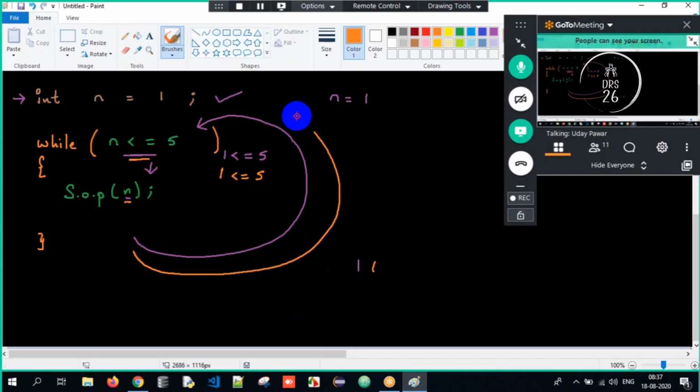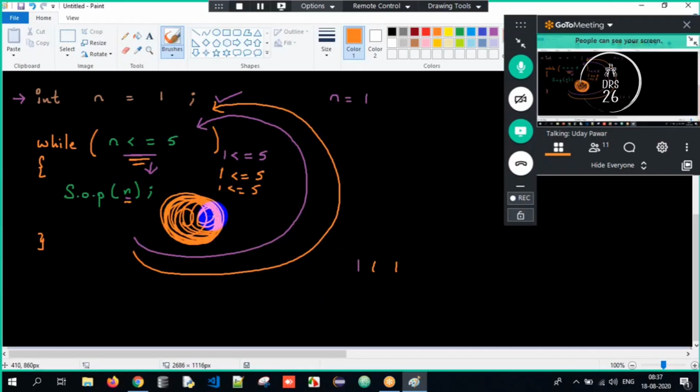Again the loop will go back. What is my n value? It's still 1. Is 1 lesser than or equal to 5? Yes, again 1. Don't you think so? It's an infinite loop here. It will keep on printing 1, 1, 1, 1, 1 here.